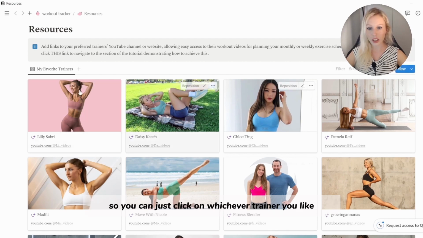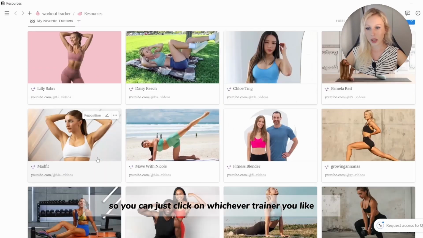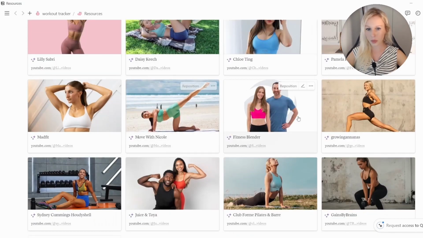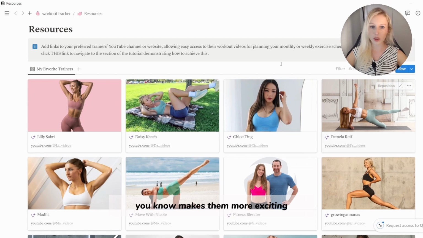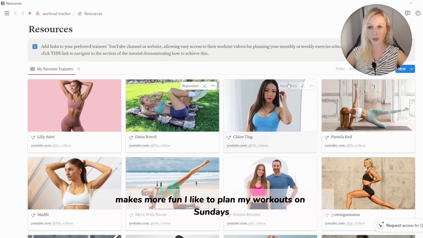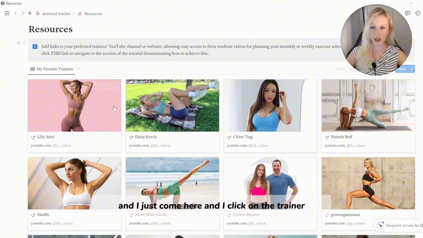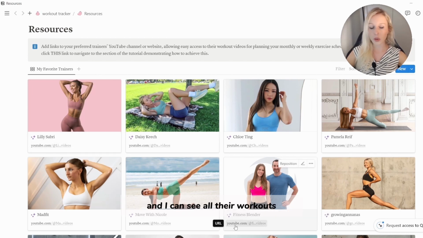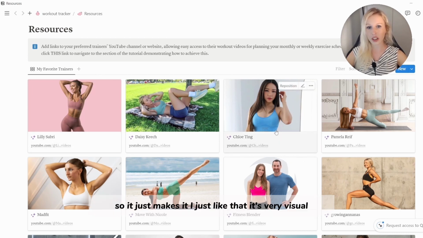You can just click on whichever trainer you like. I have my favorites at the top here. And I just like that it's very visual, it makes it more exciting, makes it more fun. I like to plan my workouts on Sundays and I just come here, click on the trainer, click on the link over here and I can see all their workouts. I just like that it's very visual.